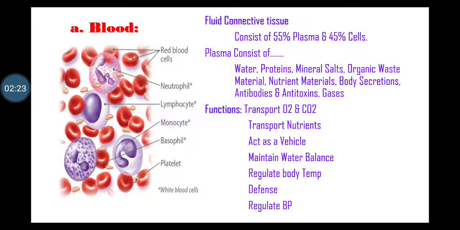Functions of blood. First function, it transports the oxygen from lungs to the tissue and carbon dioxide from tissue to the lungs for excretion. It transports the nutrients material from alimentary tract to the tissue and cell waste material to the excretory organs like kidney. It acts as a vehicle for transportation of hormones and vitamins.